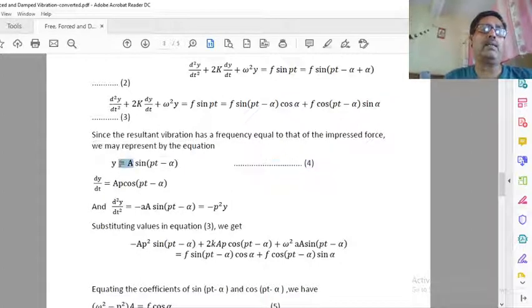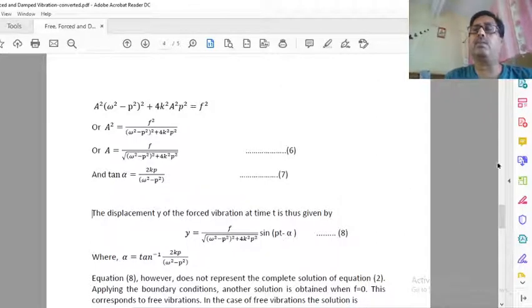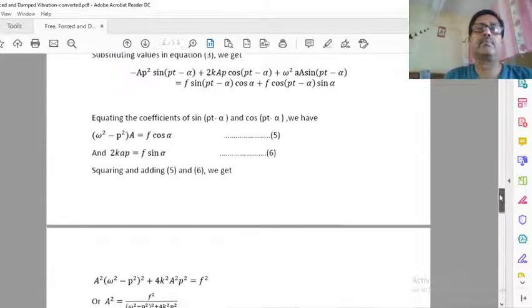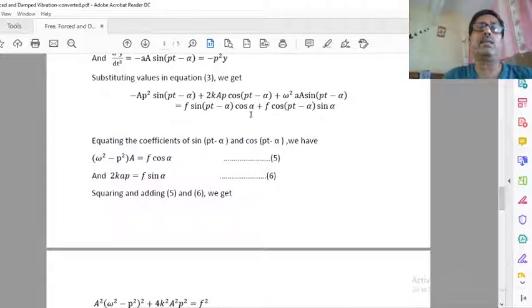What is A? A is the amplitude, the resultant amplitude. One time we differentiate it, a second time we differentiate, and we take the value of y here, dy by dt from here, and d2y by dt square from here. Finally, on substituting, we get this one. And see here, this is sin pt minus alpha, this is sin pt minus alpha.